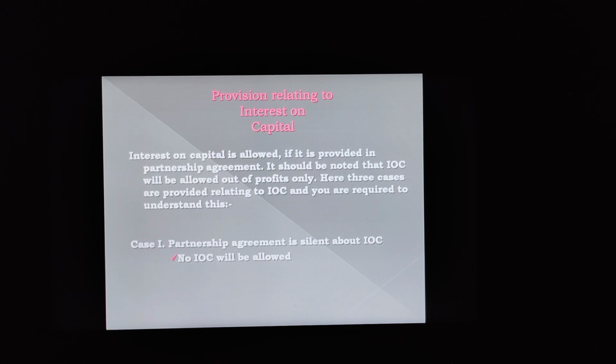It should be noted that interest on capital will be allowed out of profit only, not out of capital. Here three cases are provided. Okay, we have the three cases. What are the cases? First case, if the partnership agreement is silent about interest on capital. Okay, if the partnership agreement is completely silent about this point, then no interest on capital will be allowed.